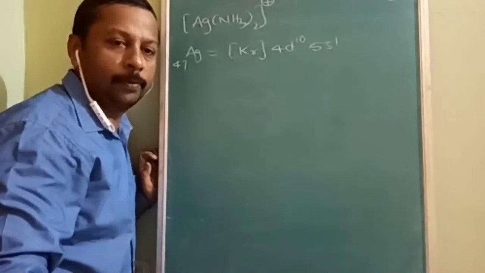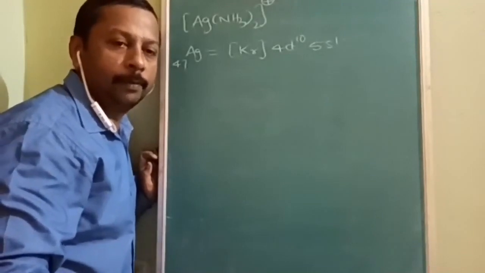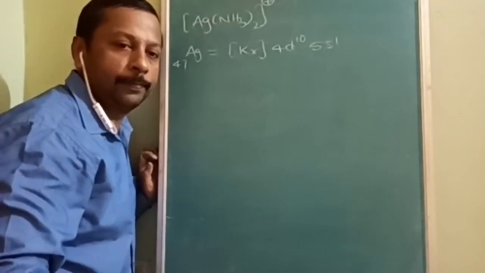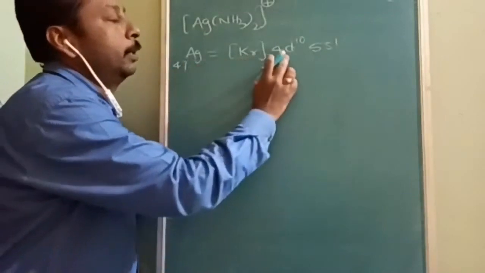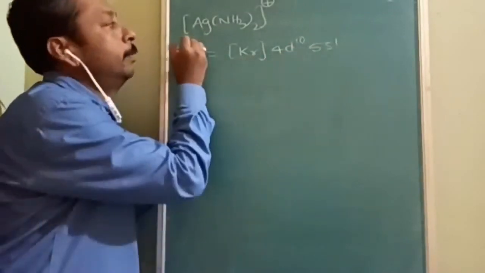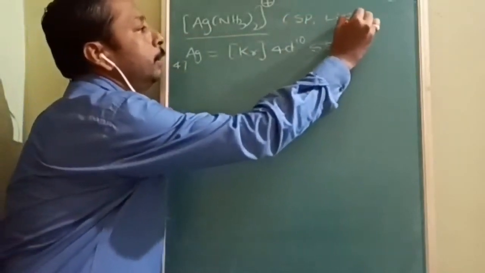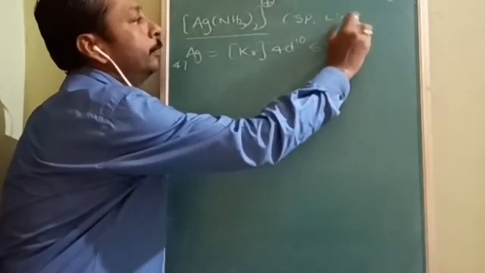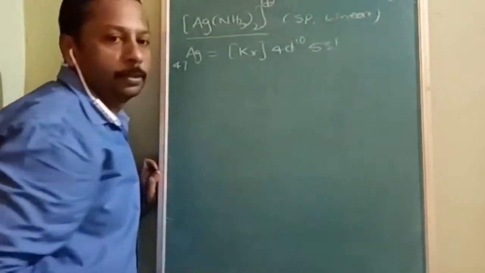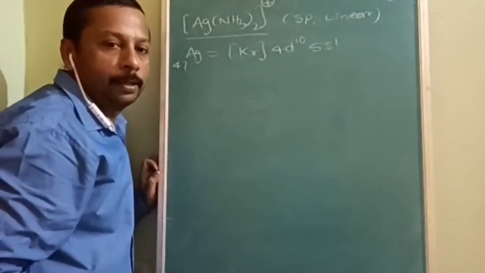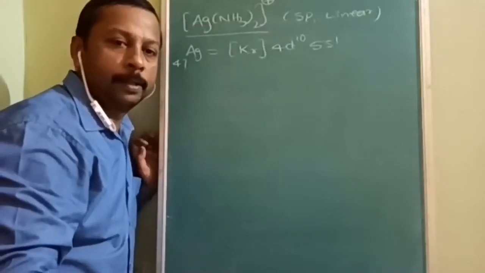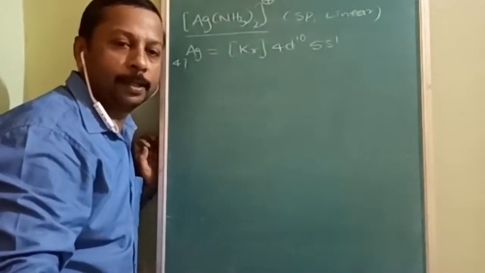Okay, students, now we are going to start with the examples one by one. Ready? So Ag 47, Kr 4d10 5s1. First example is for sp hybridization and linear structure. What should the structure be? The structure should be linear, and the hybridization must be sp. So hybridization must be sp, and the structure must be linear.